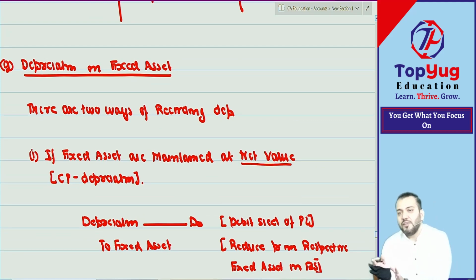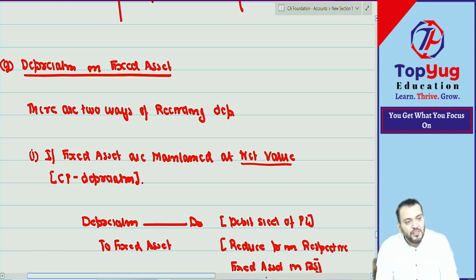One is net value, which means reducing depreciation from cost price. So we have done one journal entry: depreciation account debit to fixed asset. When you credit fixed asset, automatically the value of fixed asset will decrease, reduced from the respective fixed asset in balance sheet. If 1 lakh was the cost price and 10,000 was depreciation, in balance sheet fixed asset will come at 1 lakh minus 10,000, that is 90,000.